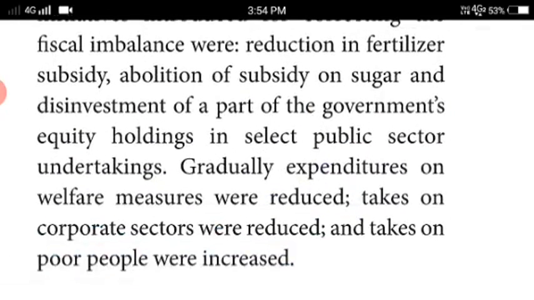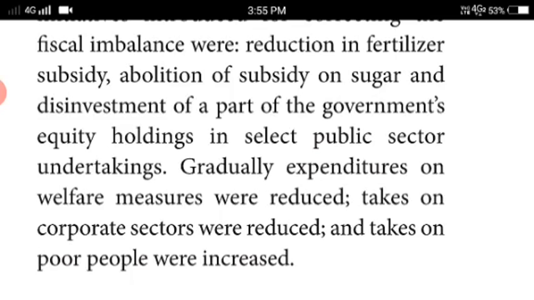Reduction of fertilizer subsidy, abolition of subsidy on sugar, and disinvestment of a part of the government's equity holding in select public sector undertakings. Gradually, expenditure on welfare measures was reduced. Tax on corporate sectors was reduced, and tax on poor people was increased. This is their main aim for reforming the fiscal policies.